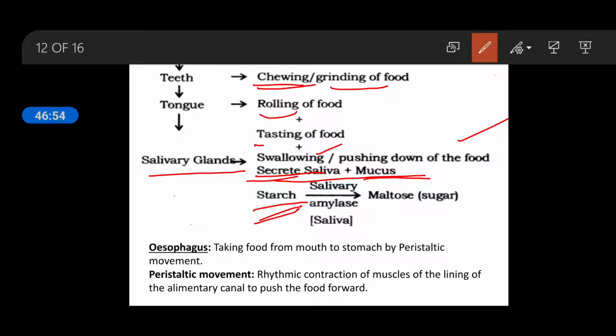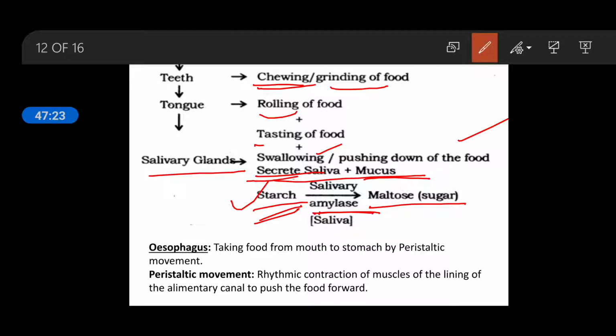Out of these three macromolecules, only starch, only carbohydrate, is going to be digested, because in your saliva only one enzyme is present, called salivary amylase. Salivary amylase is able to digest starch and convert it into a dimer form of glucose, called maltose.